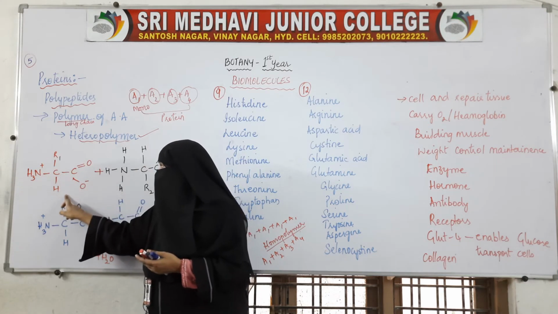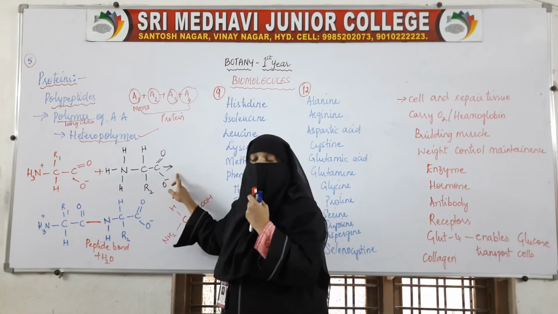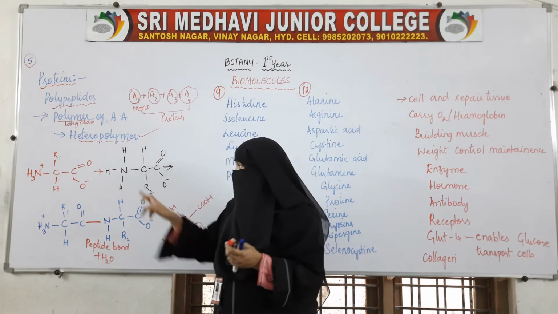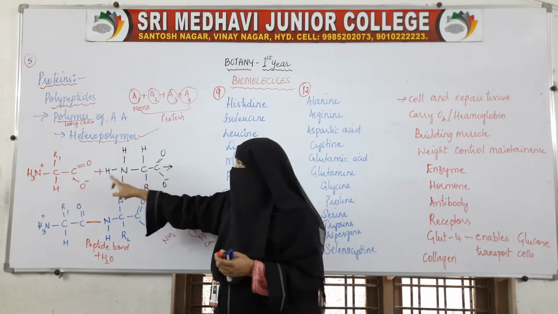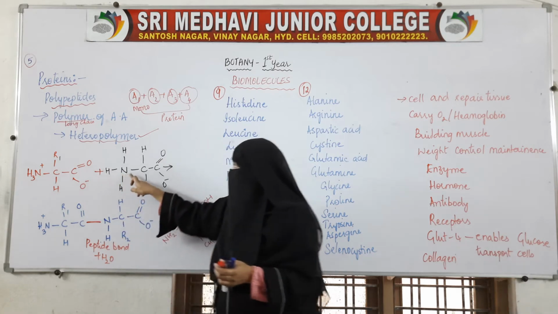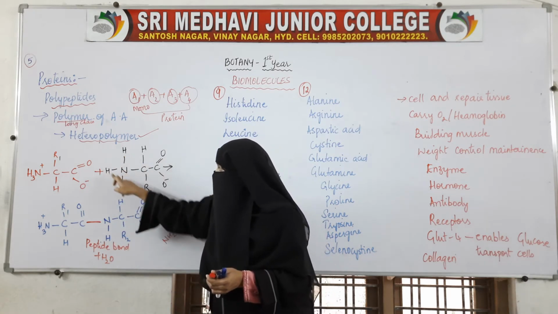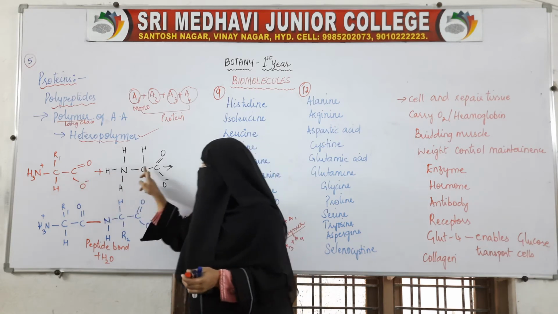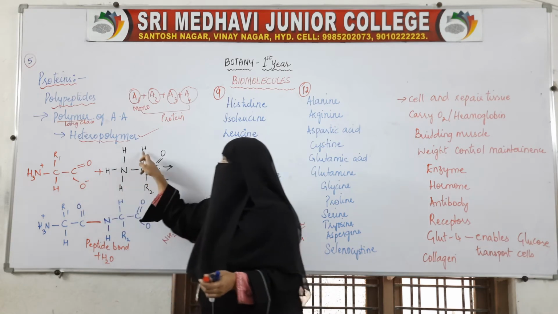So this one amino acid combines with another amino acid. Here it is also an amino group, here I have written NH3. Now here this is N, this is H3. Same, this is also NH3. So this is carbon, this is carbon. We have hydrogen, we have hydrogen.